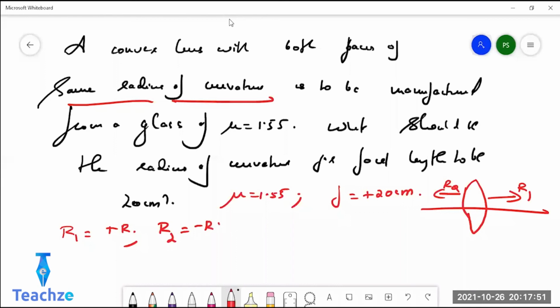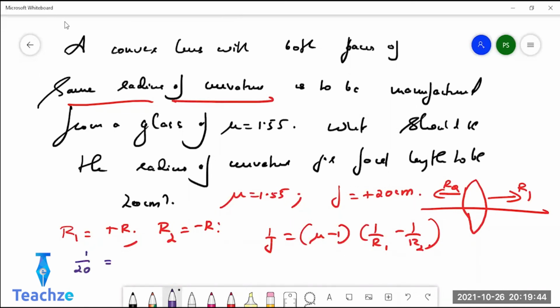Substitute in the formula 1 by F equals mu minus 1 into 1 by R1 minus 1 by R2. Substitute, easy, you'll get R. Do it and tell me the answer. I can't do the calculation. Do it. What is the answer, Teju? What is F? 1 by 20 equals 20. Very good. What is R? 20, sir. 20 is wrong.